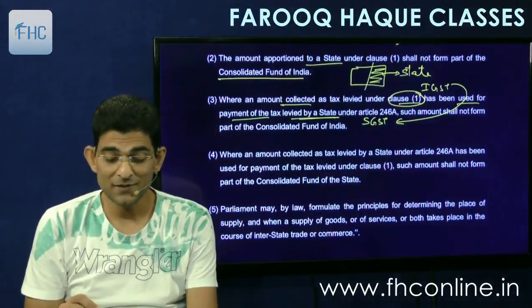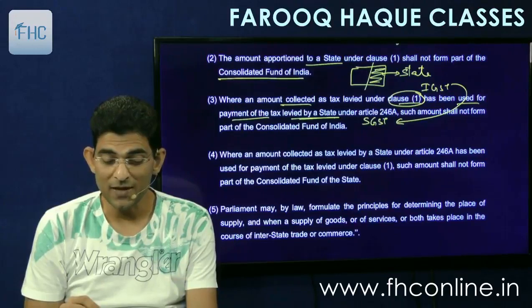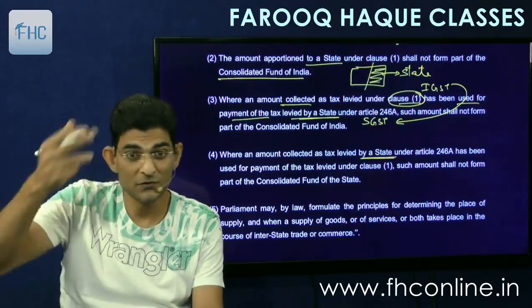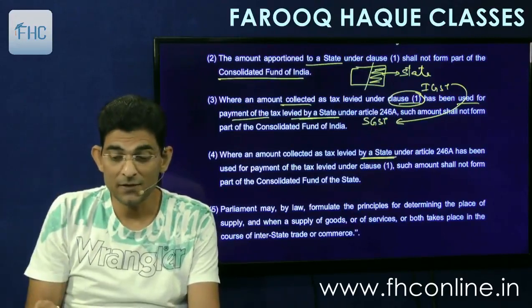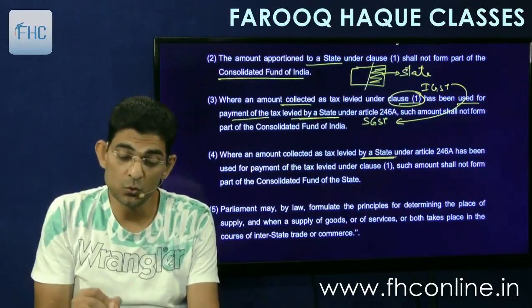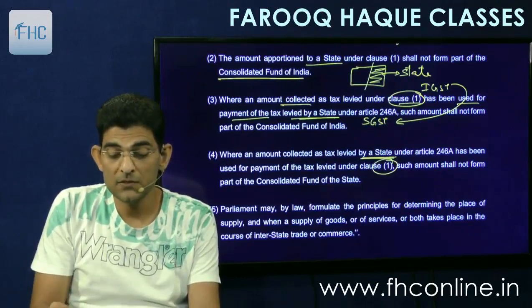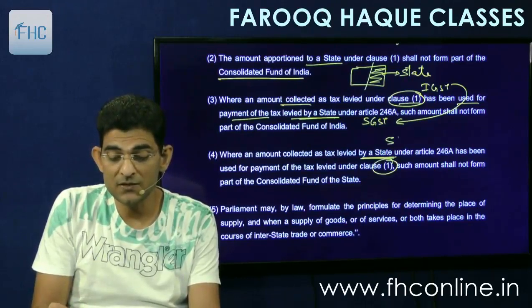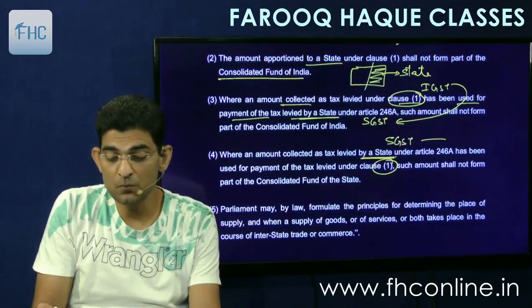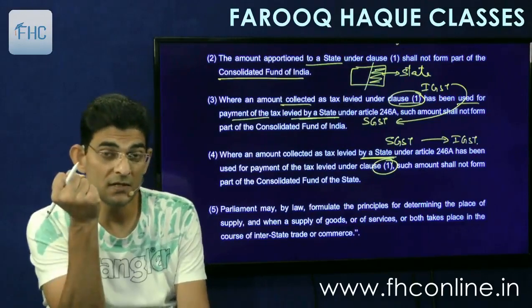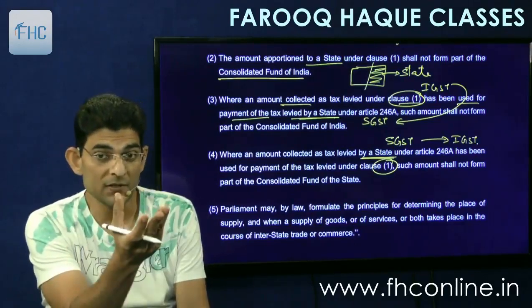Then fourth says that where an amount collected as tax levied by state, now the reverse thing, levied by state under 246A has been used for payment of tax levied under IGST, means the state GST, SGST, is used to pay IGST. The credit of SGST is used to pay IGST.